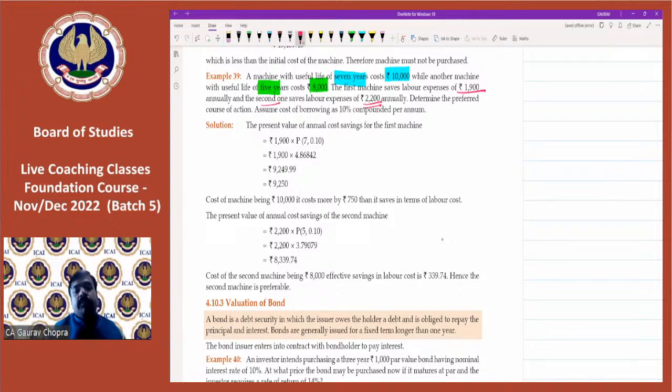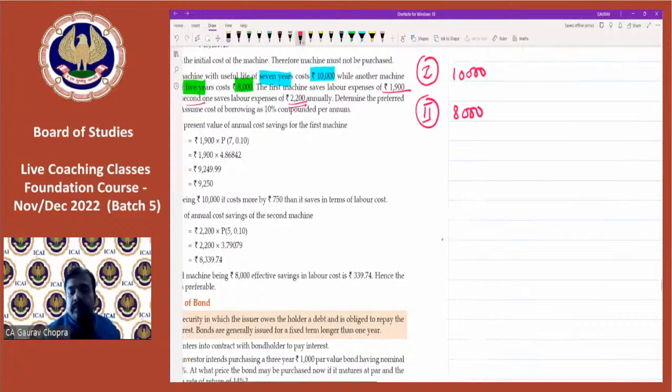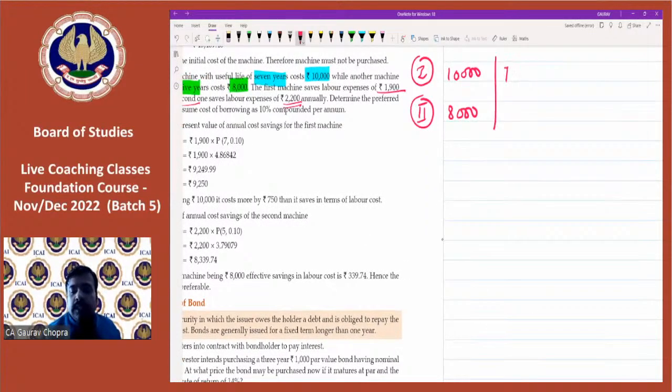So now again we have to do the comparison and check which one is beneficial. The first one will cost 10,000, whereas second one will cost 8,000. Then life 7 years and life 5 years. Then savings of 1,900, and then here it is savings of 2,200.